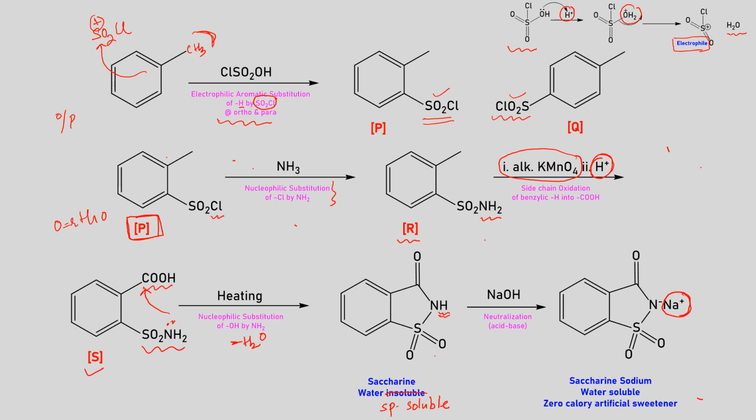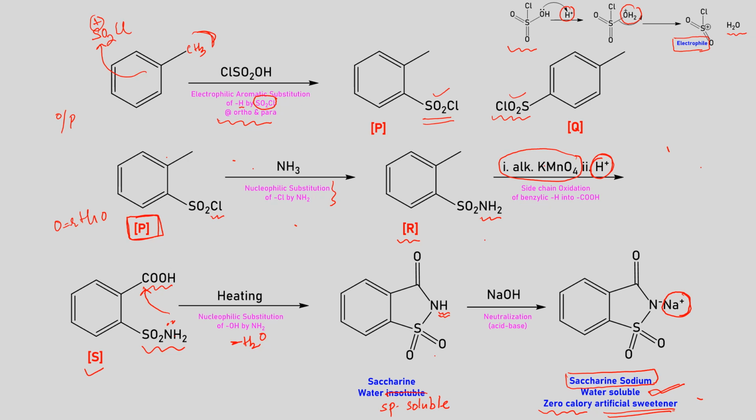So this is going to be saccharine sodium, which we are using in different applications. This is going to be highly water soluble. Again, we'll be seeing the data in some time. This is supposed to be providing no calories, and that's why we are using this. We have been actually using this as an artificial sweetening agent in different food products.